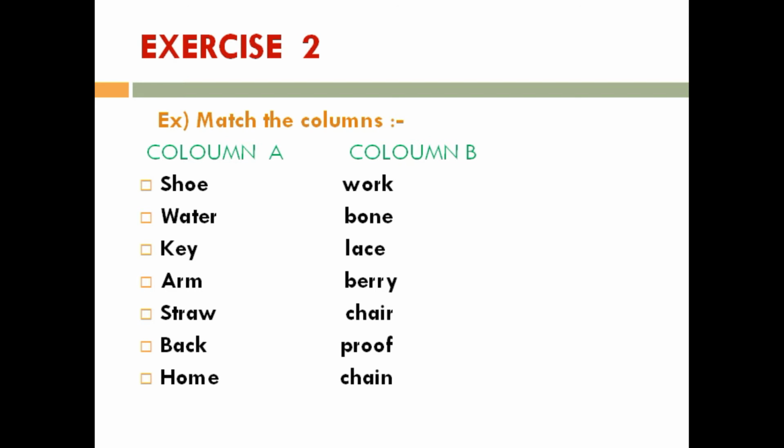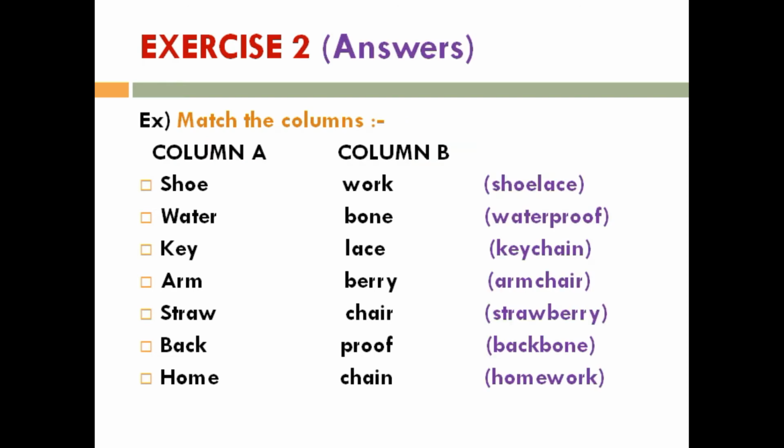Now let's go to column B. Work, bone, lace, berry, chair, proof, chain. Now let's see the answers. Shoelace, waterproof, keychain, armchair, strawberry, backbone, homework.